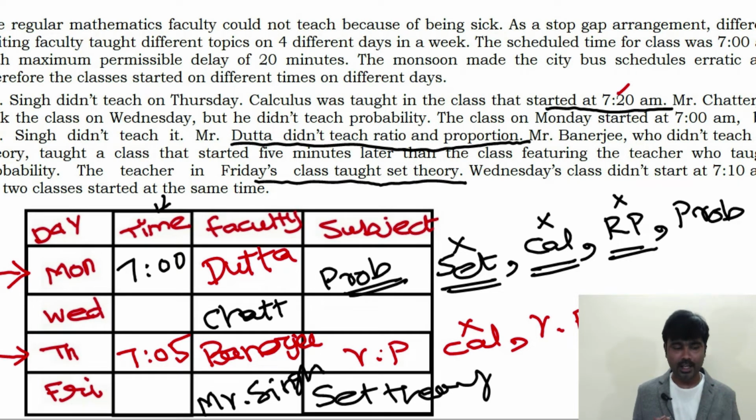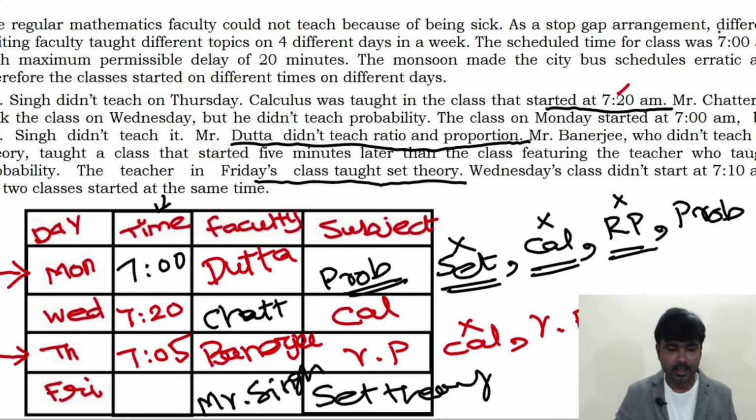Next, only one subject is left out, that is calculus. Calculus will be on Wednesday. Now, can you fill the time for Wednesday? Yes, the calculus class started at 7:20 a.m. So here the time should be 7:20 a.m. Next, only one data point is missing, Friday timing.